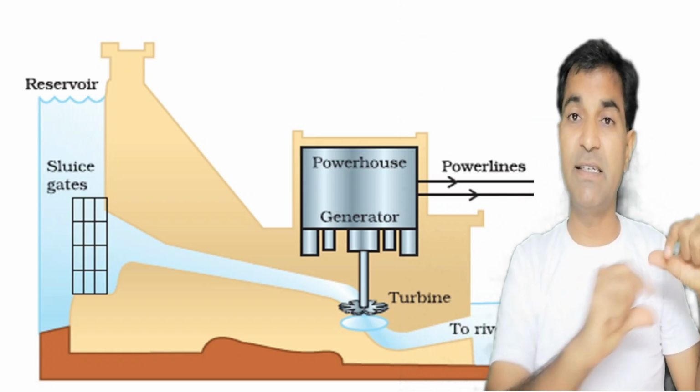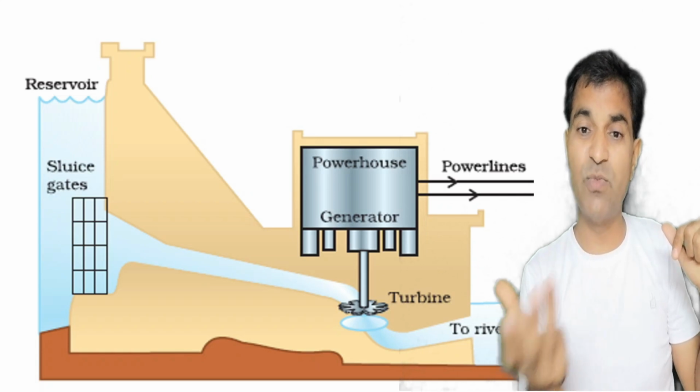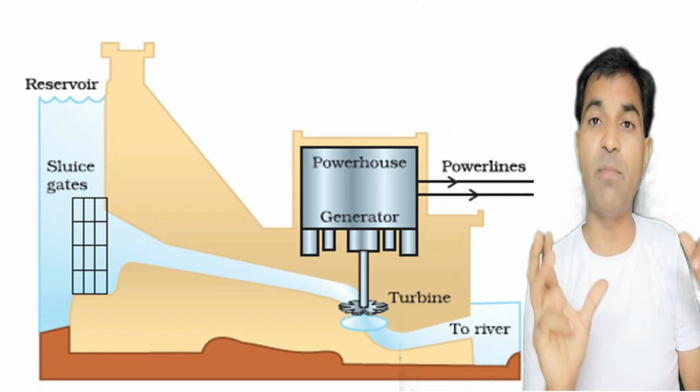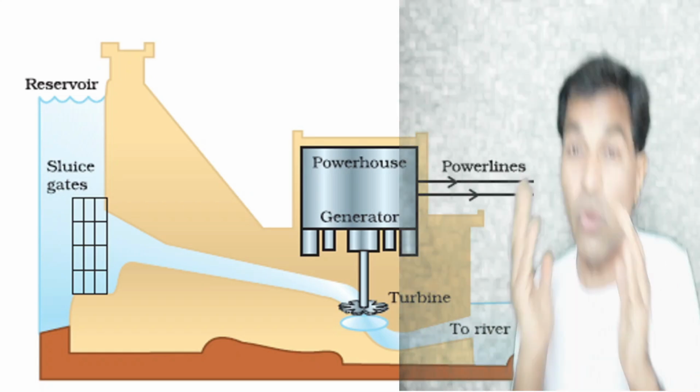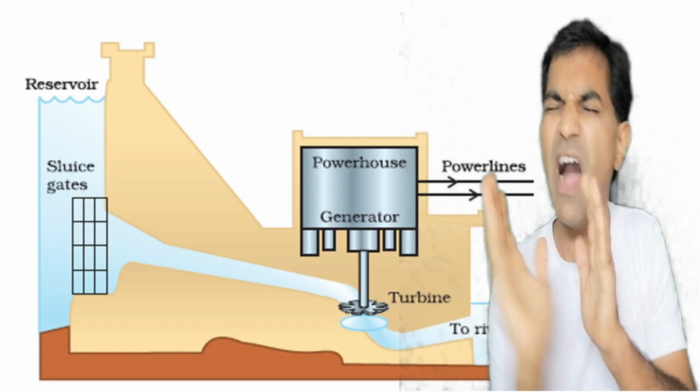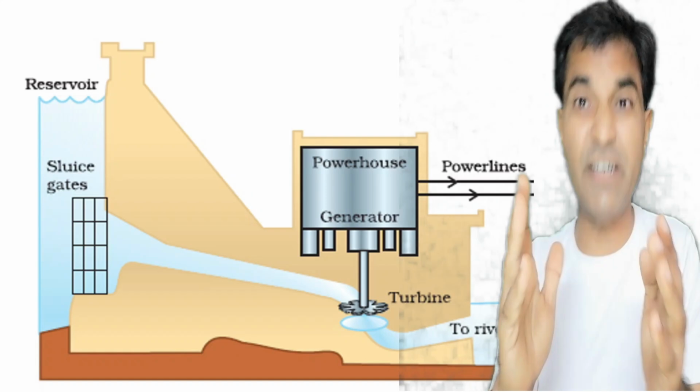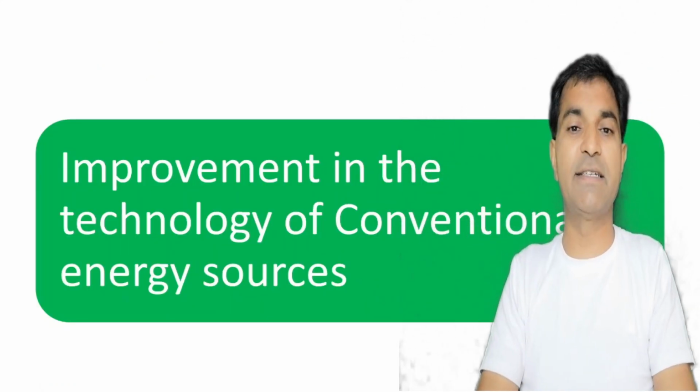Now this is the working principle of a hydroelectric power plant, where water's potential energy is converted into kinetic energy, and the kinetic energy of this water will be used to rotate the turbine, and then this turbine will lead to the fast rotation of the generator, and then that generator will produce electricity, right?